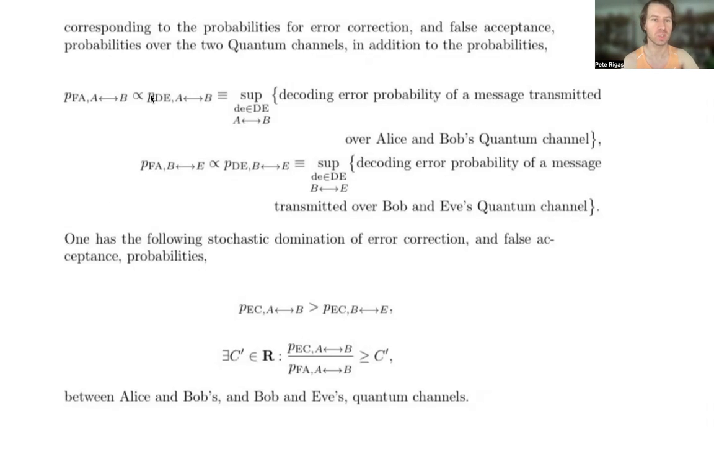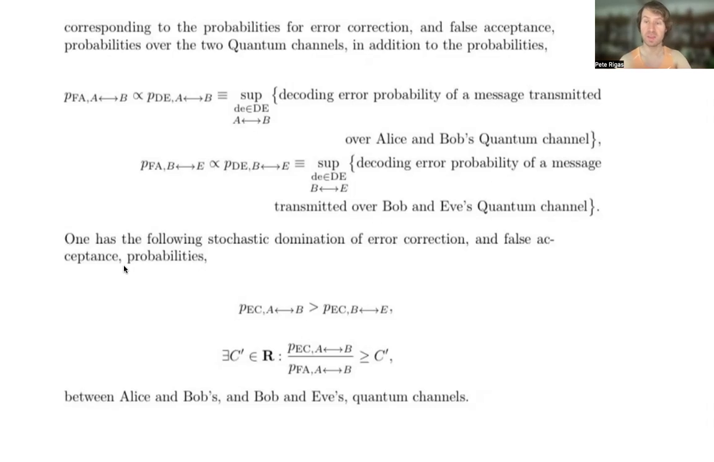which is given by the first line, saying that the decoding error probability over Alice and Bob's quantum channel is equal to the supremum over all instances little d sub b of a decoding error over Alice and Bob's quantum channel, which reflects the decoding error probability of a message transmitted over Alice and Bob's quantum channel. And similarly, as I drew the viewer's attention to in the previous slide in this series, because we looked at the probability of error correction and false acceptance for Bob and Eve's quantum channel from Alice and Bob's quantum channel, we can also introduce a decoding error probability over the channel that Bob and Eve share.